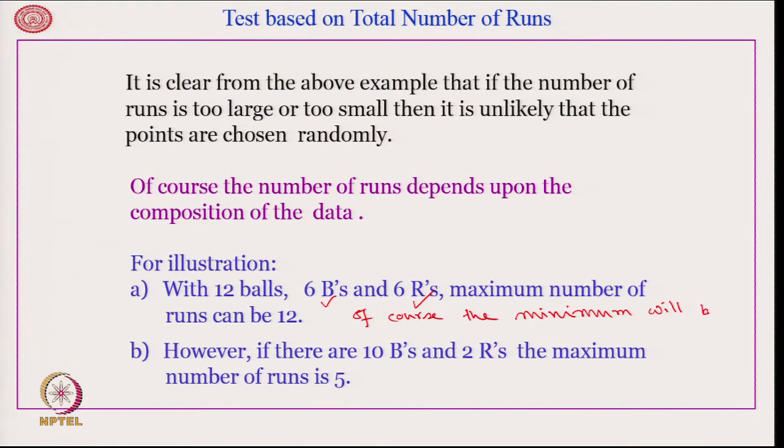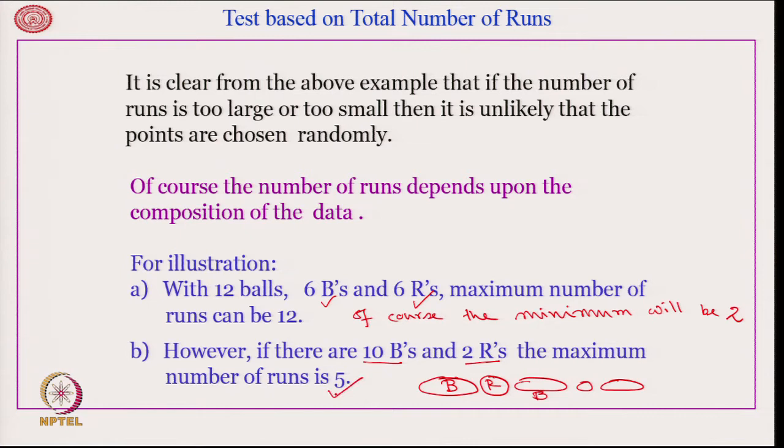One sequence of red and one sequence of blue. However, suppose there are 10 Bs and 2 Rs, then the maximum number of runs can be 5: one sequence of blue, one red, one sequence of blue, one red and another sequence of blue. This is the maximum number of runs that can be achieved from 10 blues and 2 Rs.